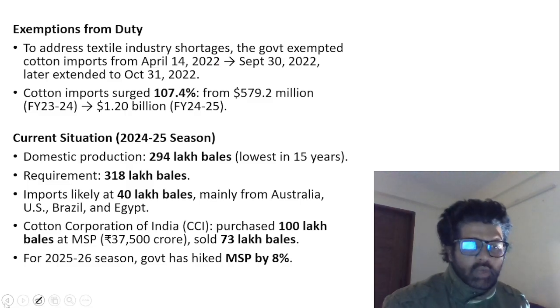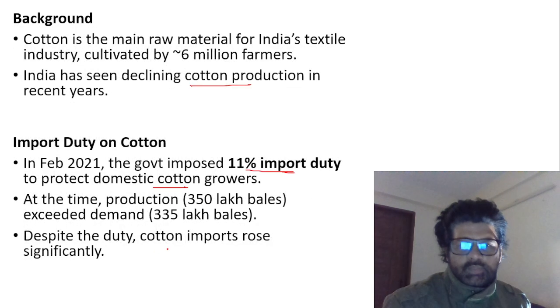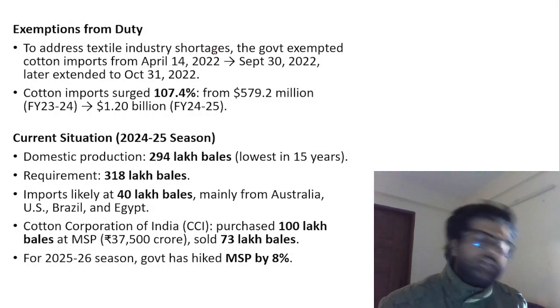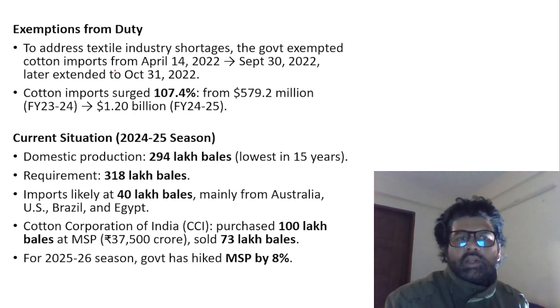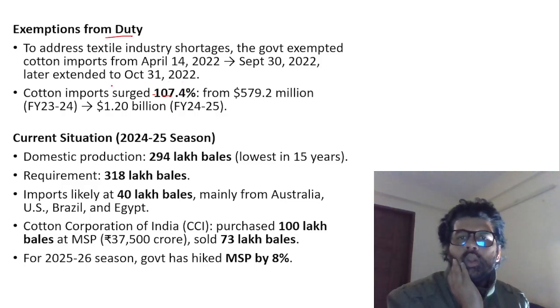And then later on, what happened? Despite the duty, cotton import rose significantly, and then later on a shortage happened, the demand increased beyond the production. So the government exempted cotton imports. Again, you can see all the numbers. Cotton imports surged. The duty was removed. Exemption from duty.